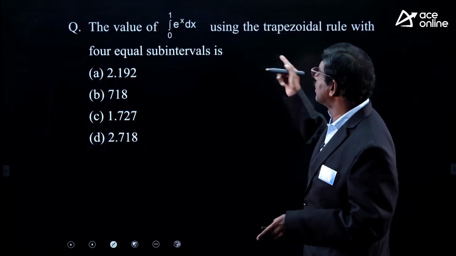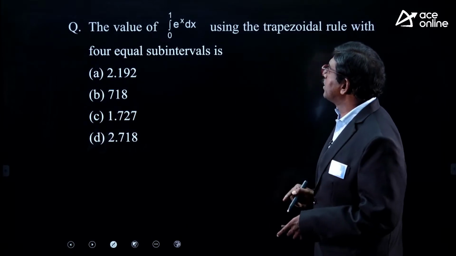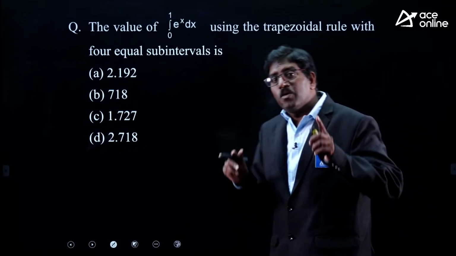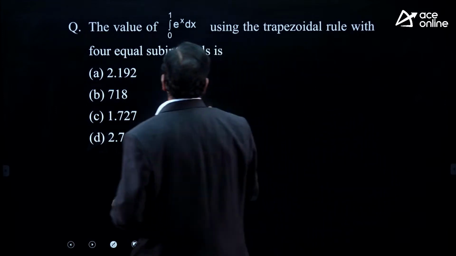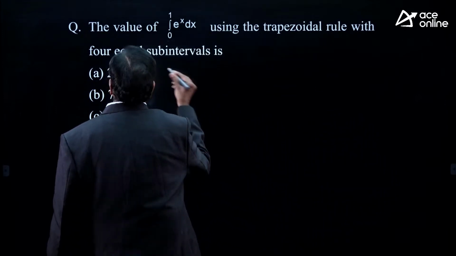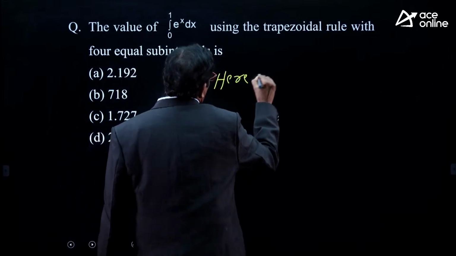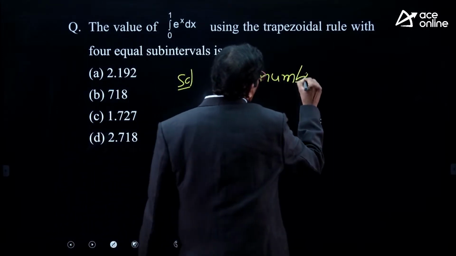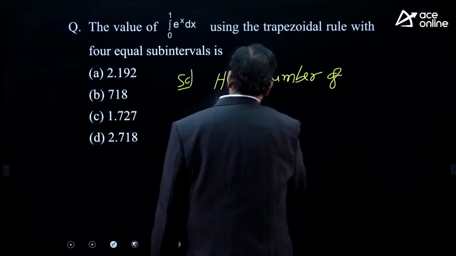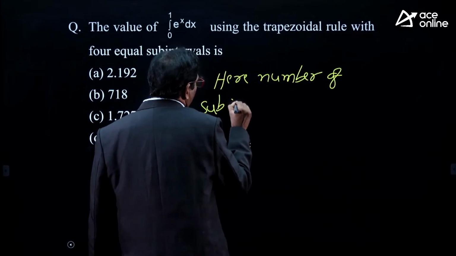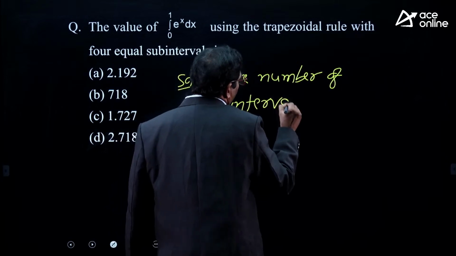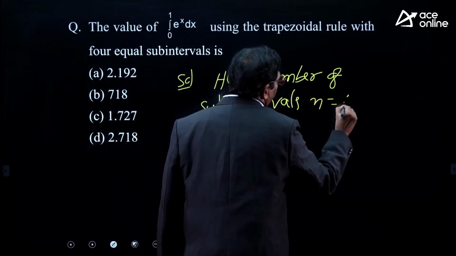Clearly here they have mentioned the value of integral 0 to 1 e power x dx using trapezoidal rule with 4 subintervals. Using trapezoidal rule with 4 subintervals means number of subintervals n is equal to 4.